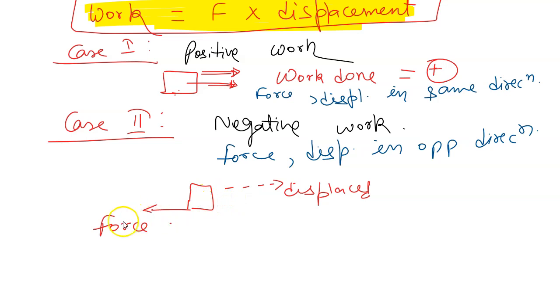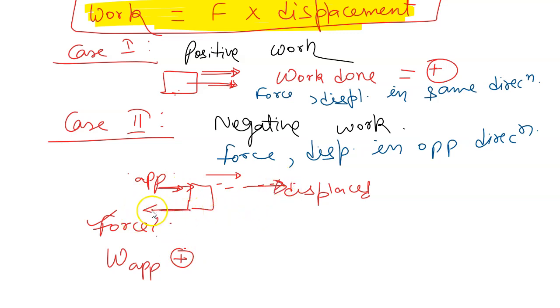In this case, work done will be negative. So we are talking about work done by this force, whatever force we are taking. So now you would say, if force is applied to the left, how the object is being displaced to the right? So answer to that is, this is not the force applied. Force can be any force. Definitely if the object is displaced to the right, force will be applied to the right. So if I talk about the work done by applied force, in this case, that will be positive, because this force is in the direction of displacement.